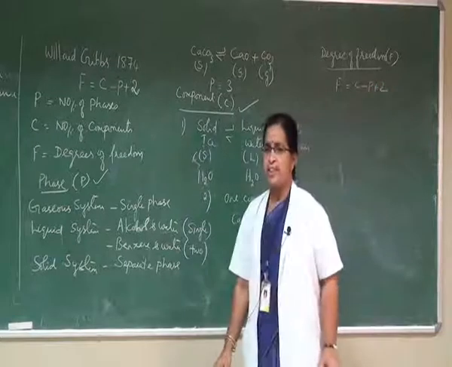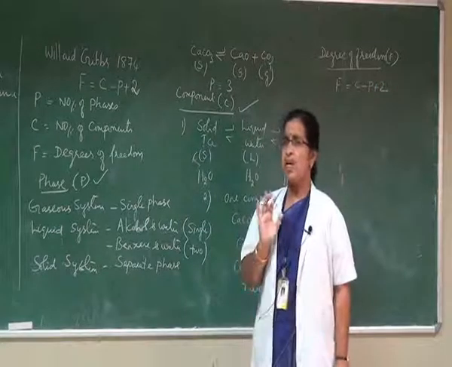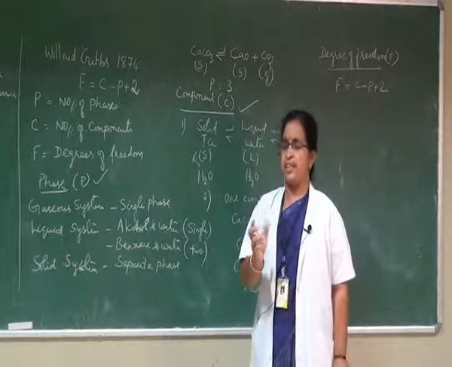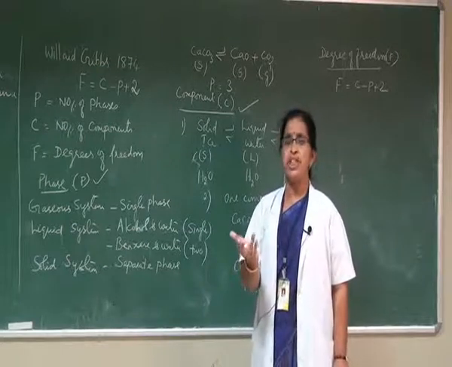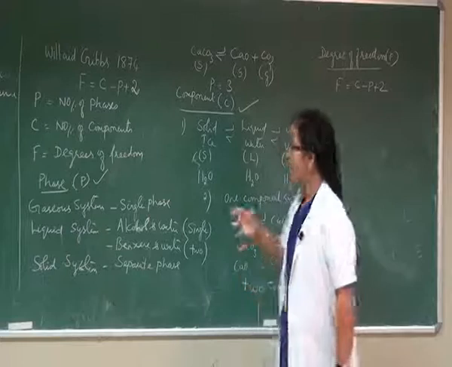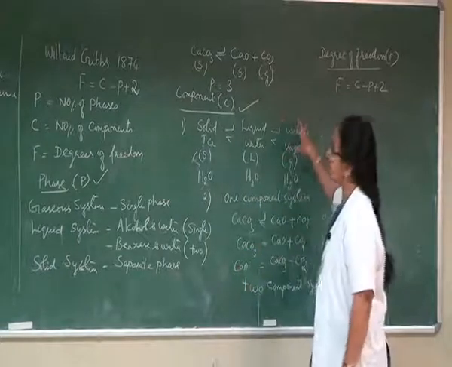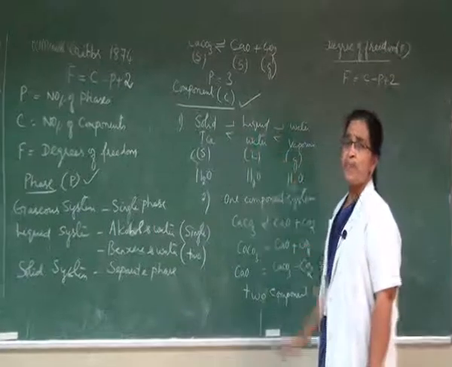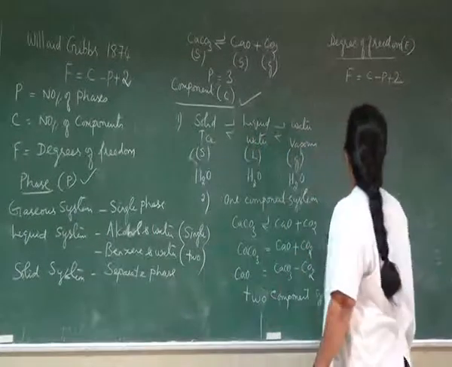Degrees of freedom are the minimum number of factors, namely temperature, pressure, concentration, etc., which should be specified in order to explain the equilibrium existing between different phases.